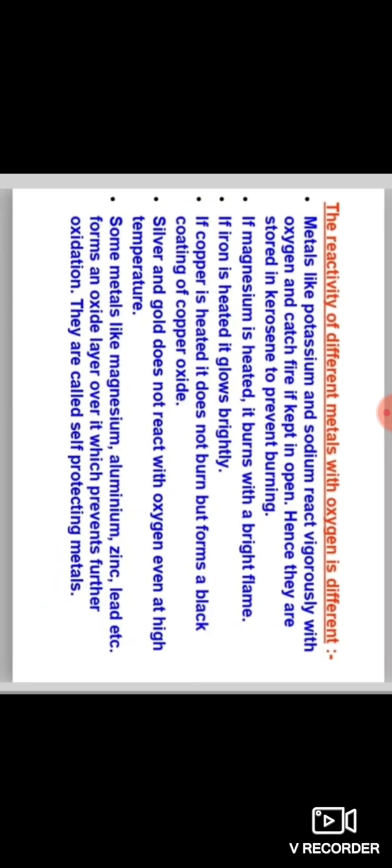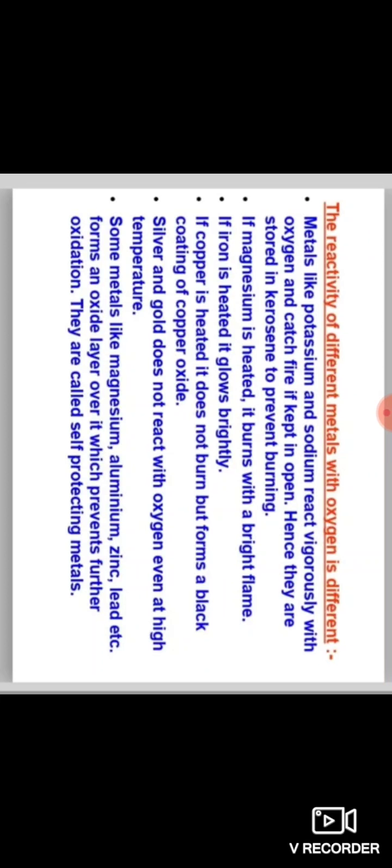Here, oxides that react with both acid and base to give salt and water are called amphoteric oxides. And then the reactivity of different metals with oxygen is different.